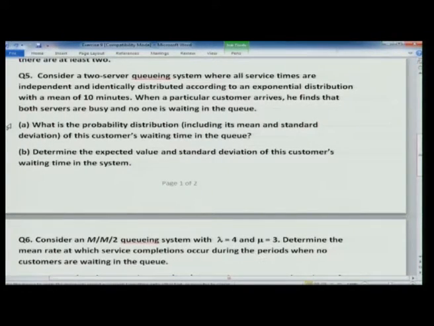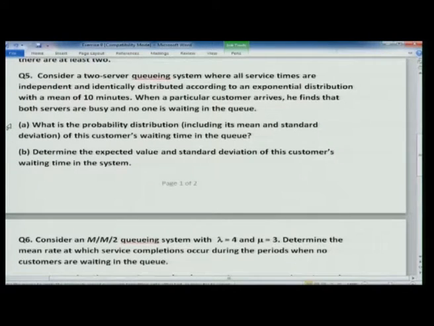And waiting time in the system: you can also determine the expected value and standard deviation of this customer's waiting time in the system. When you want to compute that, it will be the waiting time plus the service time, because his own service is included; the mean service time is 10. So, W is W_Q plus the mean service time, which is 10. Let us not confuse: here I am calling the mean service time 10, so 1 by mu will be 1 by 10, which is the parameter for the exponential distribution.